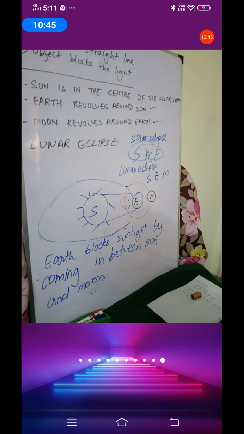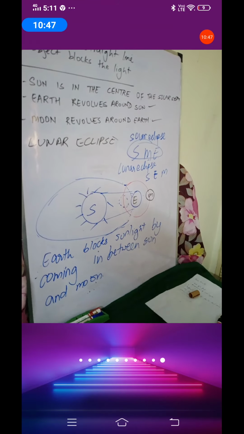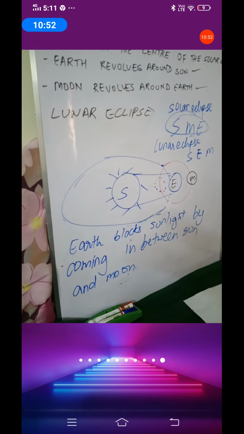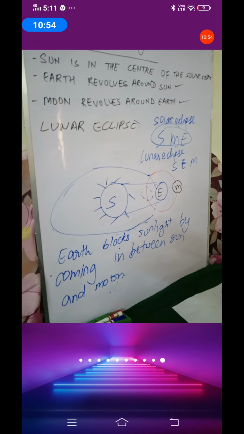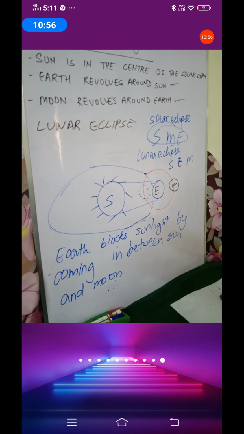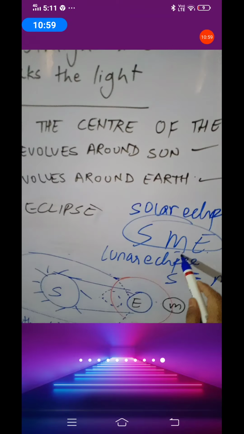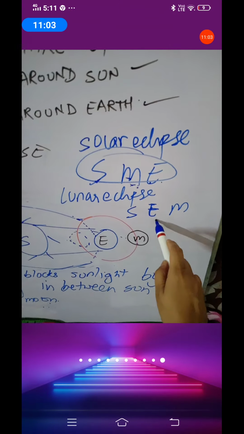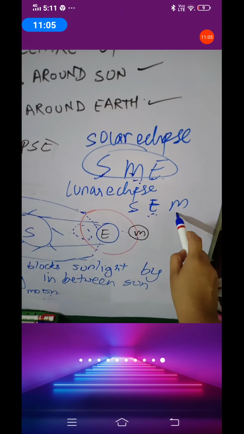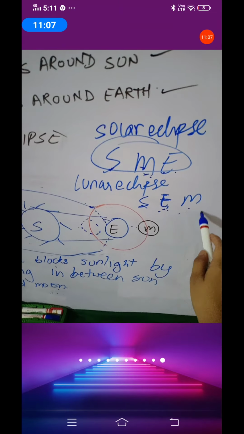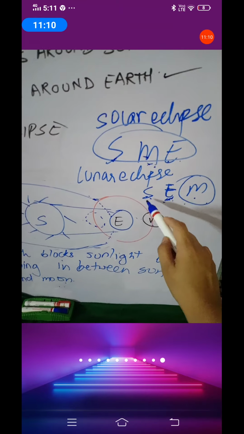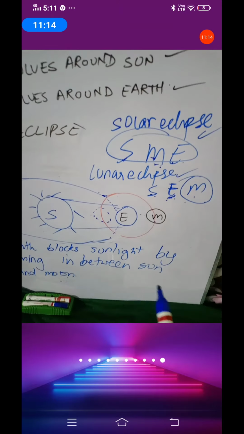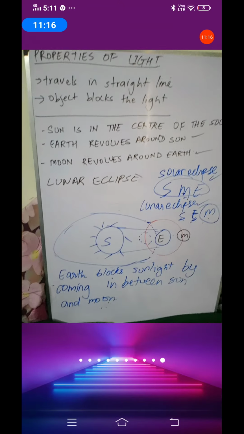Now solar eclipse will last only for few minutes, whereas lunar eclipse will last for few hours. Okay, so what happens in the solar eclipse? What is coming in the middle? Moon. Moon is blocking the sunlight. And here earth is blocking the sunlight, and that's why this is lunar eclipse, this is solar eclipse. Okay, I hope solar and lunar eclipse concepts are now clear.